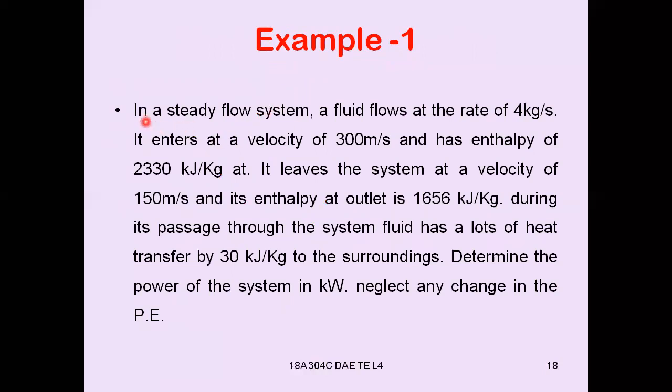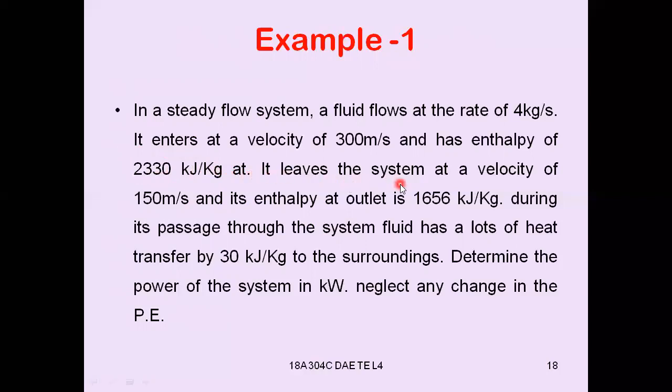So this is the problem. In a steady flow system, the fluid flows at the rate of 4 kg per second. That means 4 kg per second is nothing but the mass flow rate m. And it enters at a velocity of 300 meters per second, that means entering velocity v1, and has enthalpy of 2330 kilojoule per kg at its entry. So this is h1.